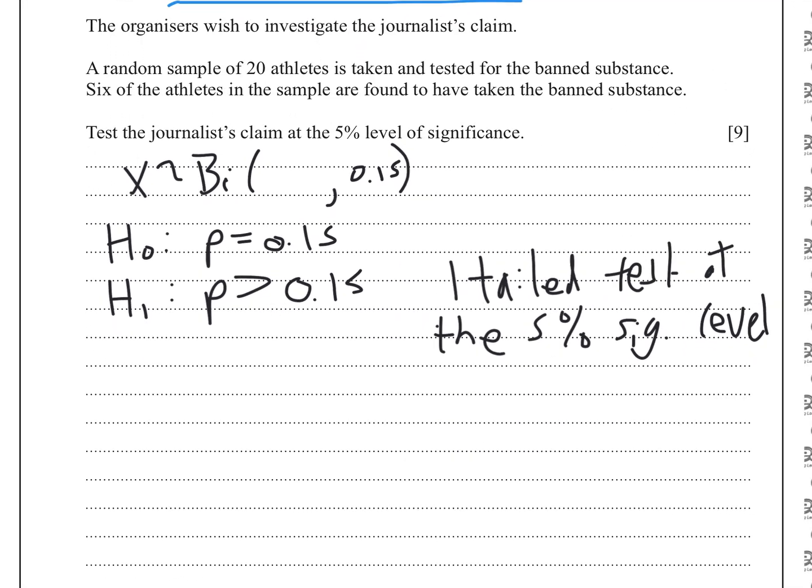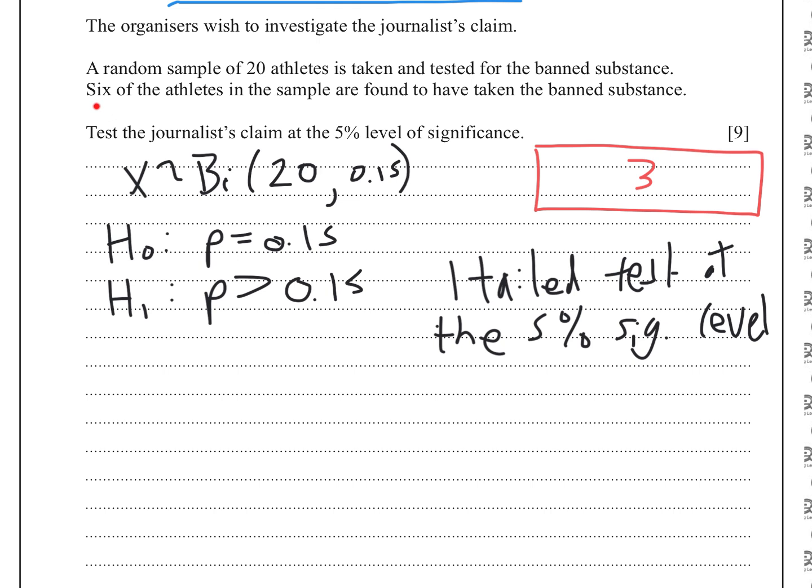So that's what our hypothesis is finished, and then we actually then go and carry out the test. So they've carried it out and they've got a random sample of 20 athletes. So N is going to be 20. And I always just from that, even at the side somewhere, it's not going to get you a mark or anything. But I think, right, if there's 20 people and the probability that they've had a banned substance is 0.15, how many would you expect in that cohort to have the banned substance? 15% of 20, or you'd expect 3. And that's just good for a reference.